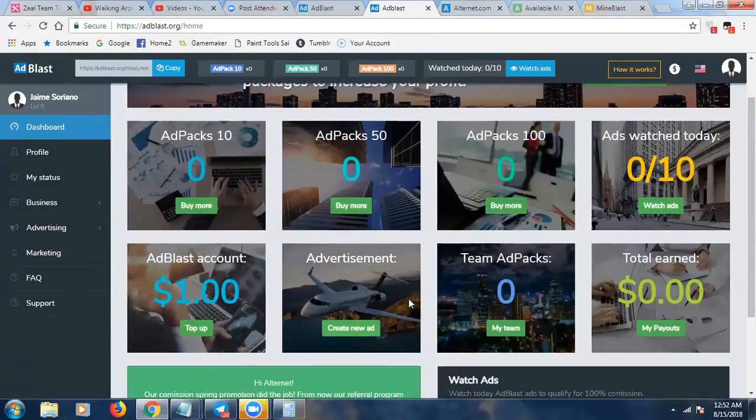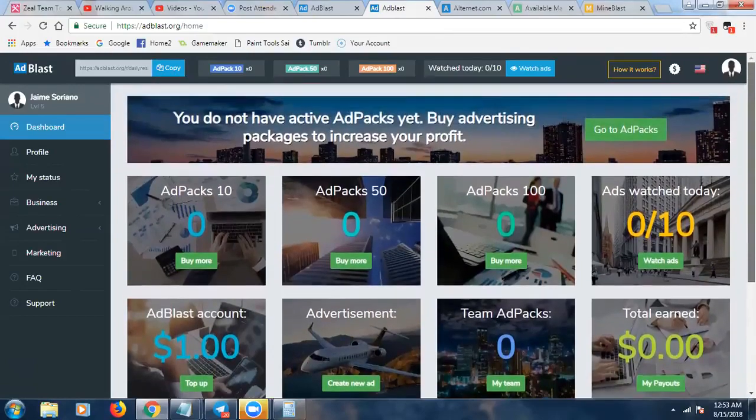Here's where you would actually create your own ad. You click on create new ad, and then if you have an ad pack, you can drive the traffic to whatever offer, whatever affiliate program, whatever network marketing opportunity you might want to send traffic to. You can set that up. In addition to that, you can also track your team ad packs, and you can track your overall commissions, your payouts from either the pay plan or just your ad packs paying out. You can track that right on your dashboard. So pretty cool. Again, it's pretty standard.